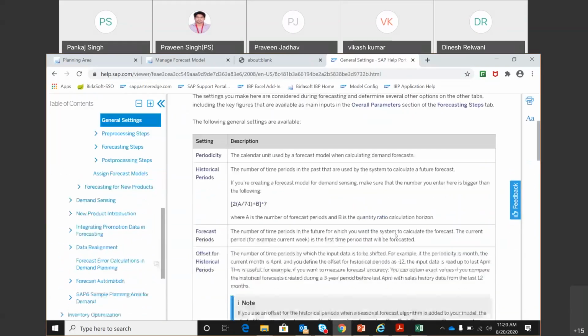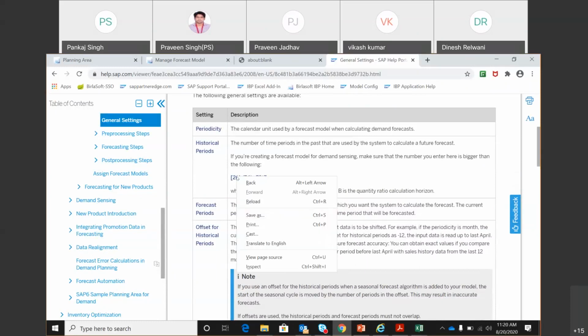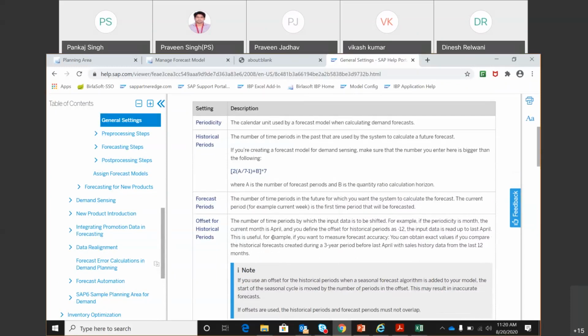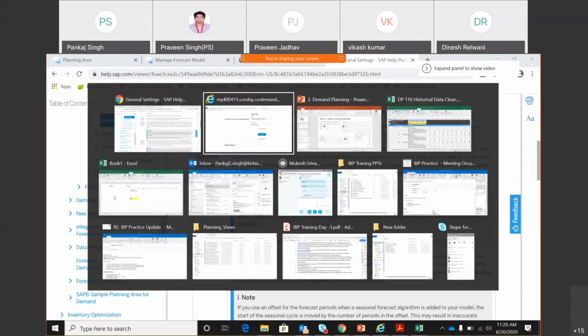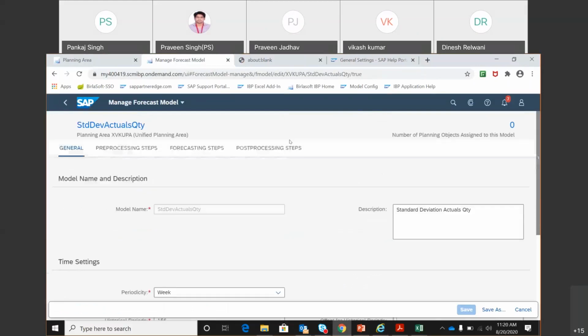So now you can see periodicity. We have seen it was weekly, and the historical periods that we are seeing. There is a guidance also on how many historical periods you should be keeping, 152 or what. So there is a formula here. Forecast period offset. What is the meaning of offset? All these details are available there on the website. Okay, so we can read that and then we can fill the values as needed. So that's the first tab, which is the general tab.